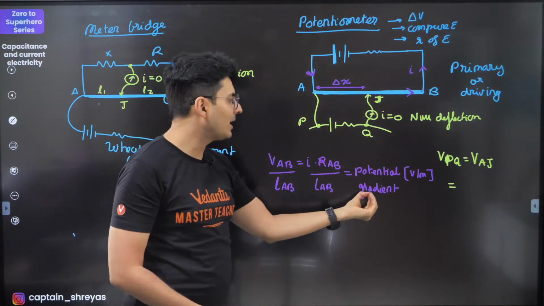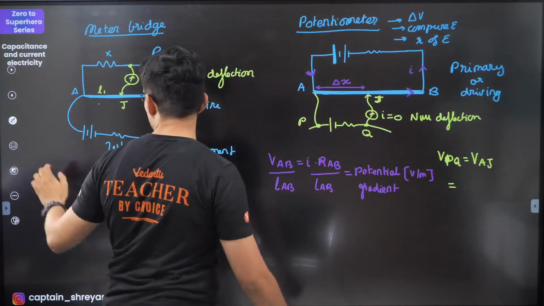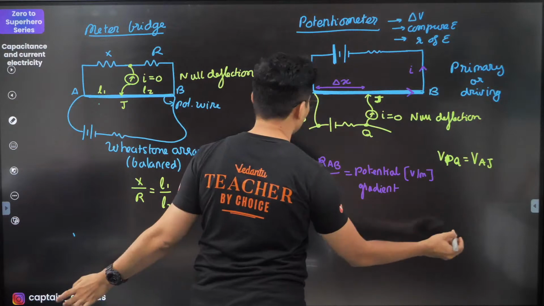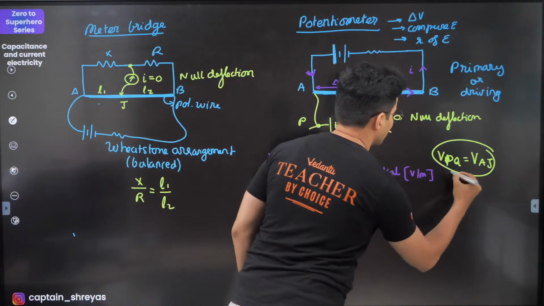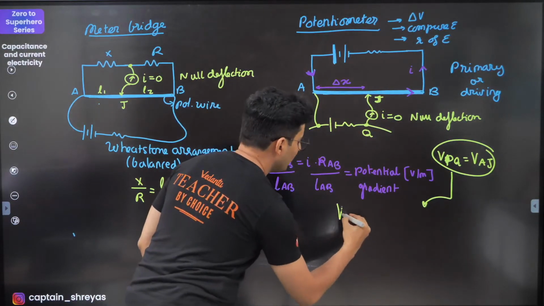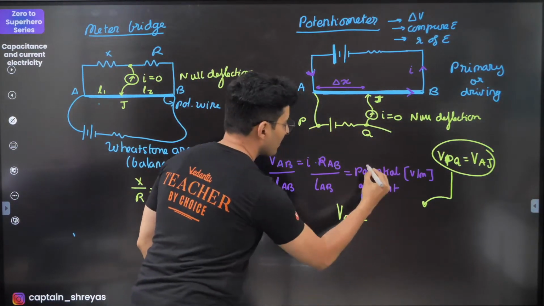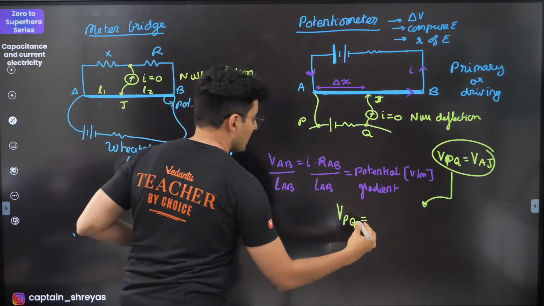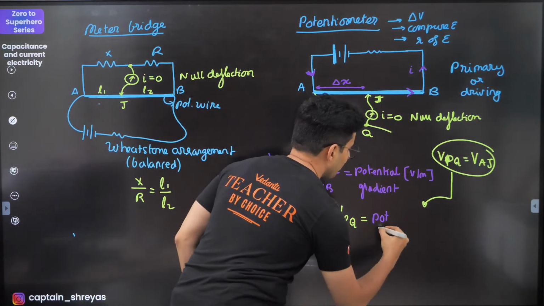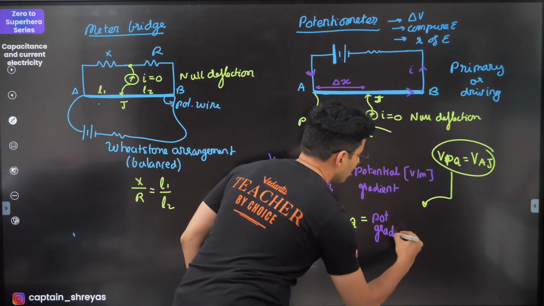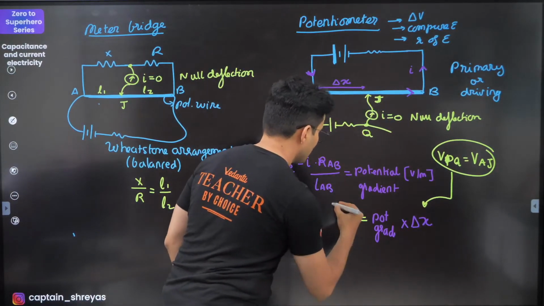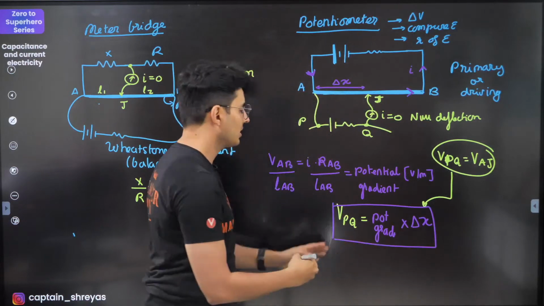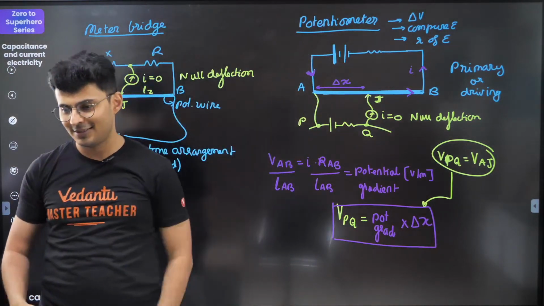You just have to multiply the potential gradient with that. So that's going to give the answer. Let me just write it properly over here. So guys, the voltage difference across PQ is the potential gradient multiplied by delta X. So that's your formula which gives you the voltage, EMF and other things.